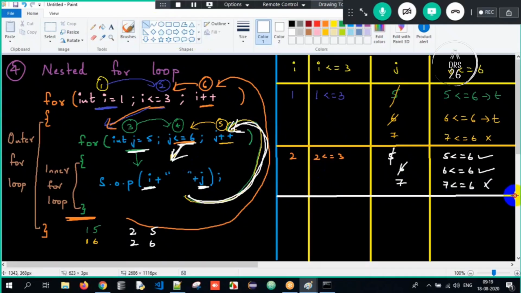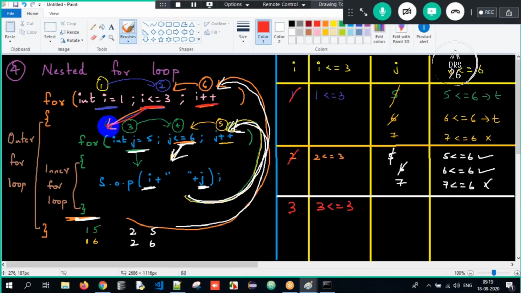What will happen over here? Now it will again go back. The control will go back here. It is over here. The control will go back to I plus plus. I plus plus meaning what is my value? It was 2. Now it will get incremented to 3 here. After that I check the condition. Is 3 lesser than or equal to 3? Yes. Control comes inside. What is my j value? 5. Is 5 lesser than or equal to 6?